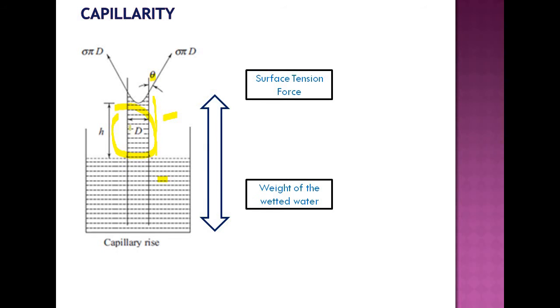Okay, so we are talking about the mass of liquid that is rising inside the small tube dipped in the liquid. So there is weight of the wetted water. Okay, we will term it as wetted water. Weight of the wetted water that is acting downwards. So we know what is the weight of the wetted water. You know what is the weight? W equal to m into g, that is density into volume into g, as I already told, density into pi by 4 d square h into g, where h is the capillary rise.